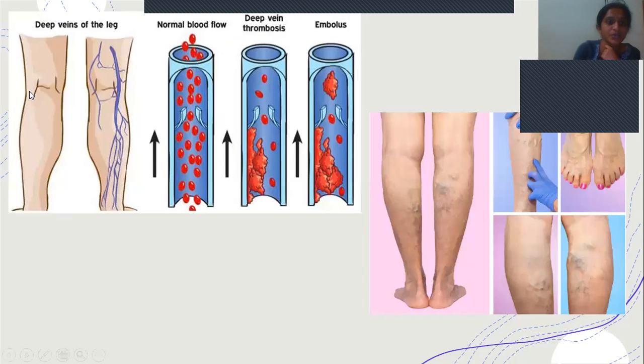This picture shows the deep veins of the legs. This is normal blood flow. These are the valves which help in the easy flow of blood. In the deep veins, there is formation of thrombus. Once there is formation of thrombus, and when this gets dislodged and moves into the circulation, we call it an embolus. In case of DVT, we can see the superficial veins which are dark or black in color, which indicates the presence of clot.